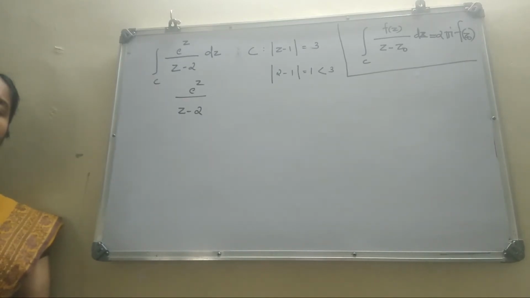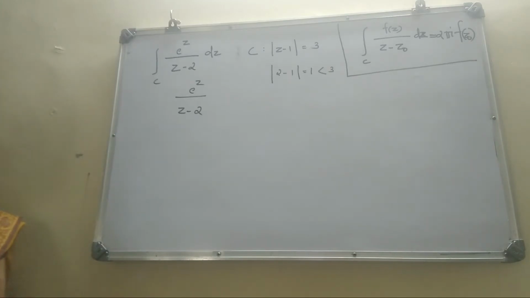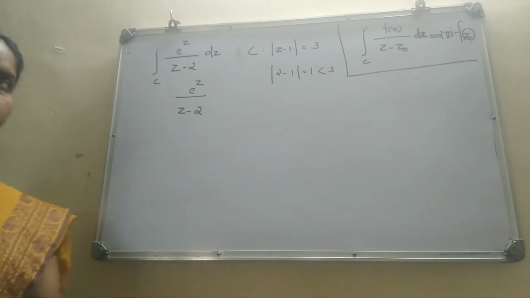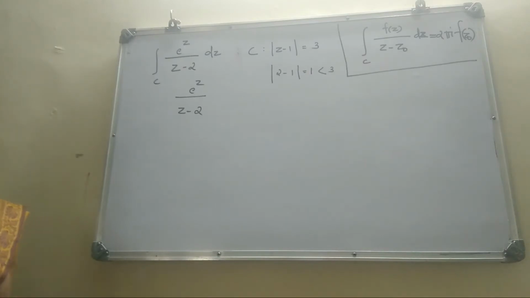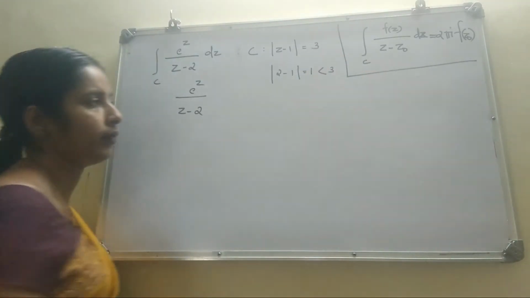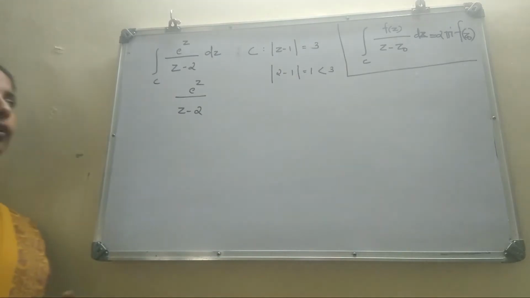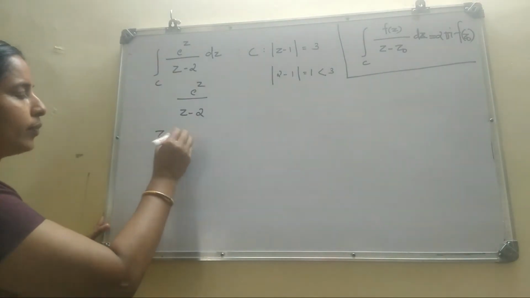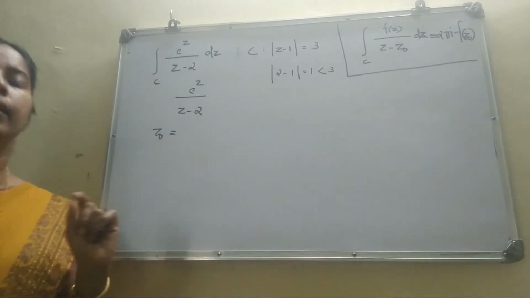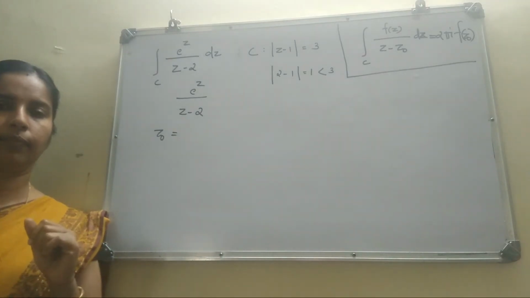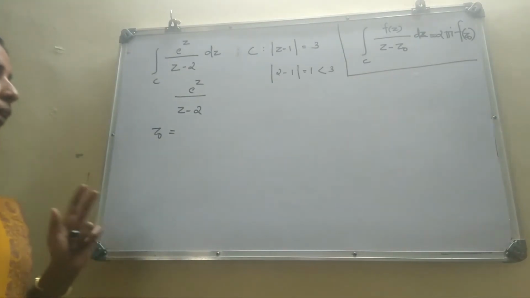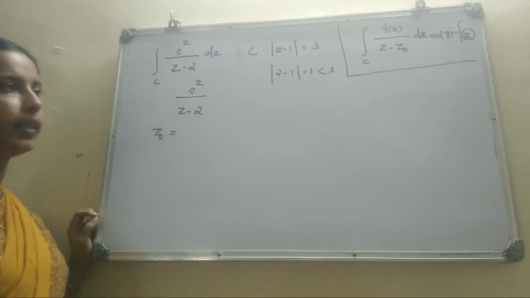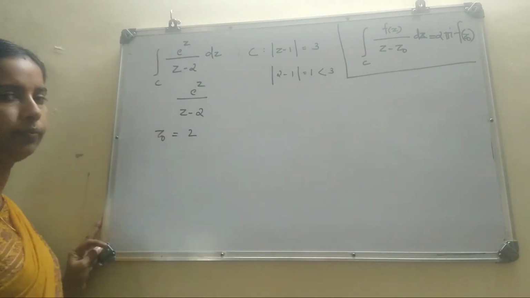If there is a singular point which lies within C, then you cannot apply Cauchy's theorem. So you have to depend on Cauchy's integral formula. Our Cauchy's integral formula is this one. In it, you have to select suitable f(z) and z0. Z0 is a point within C, so you take the singular point which lies within C. So you take z0 as 2.